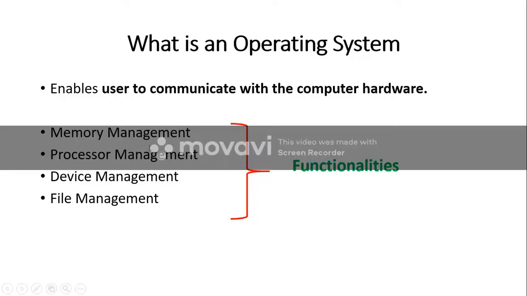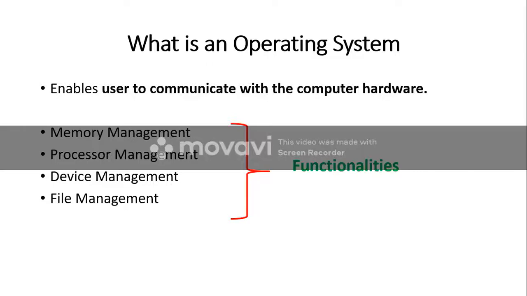These four can be understood as the core functionalities of an operating system. Memory management. The operating system decides about memory management, that is, how much memory should be given to each process. So what is a process? All those things we'll discuss later.